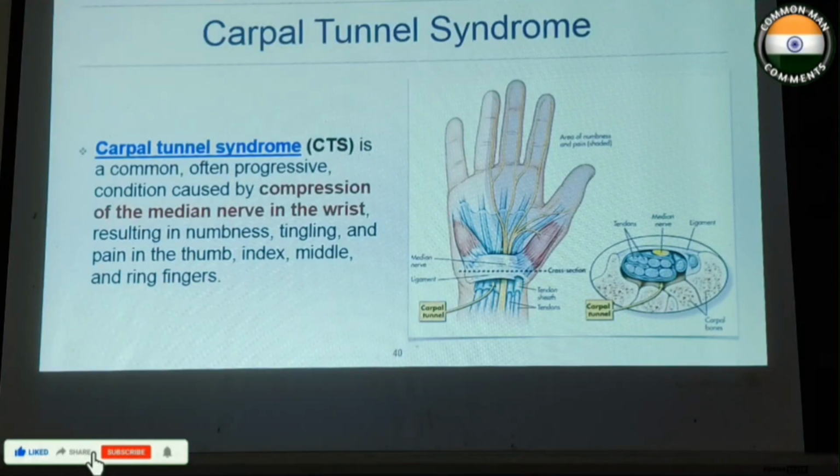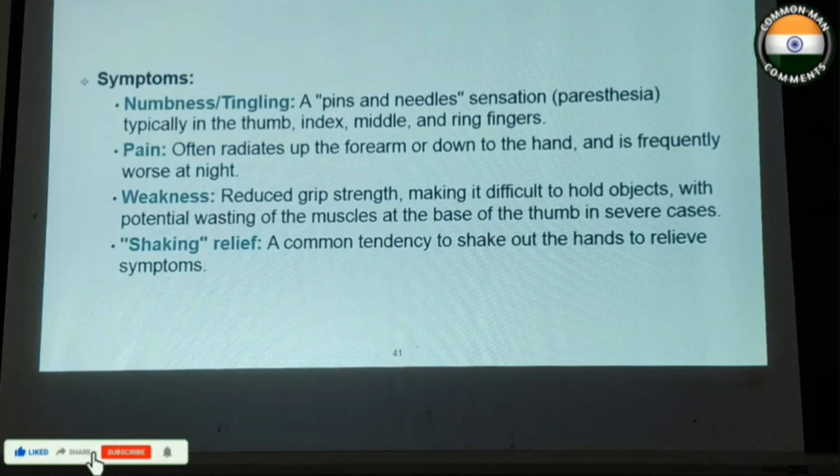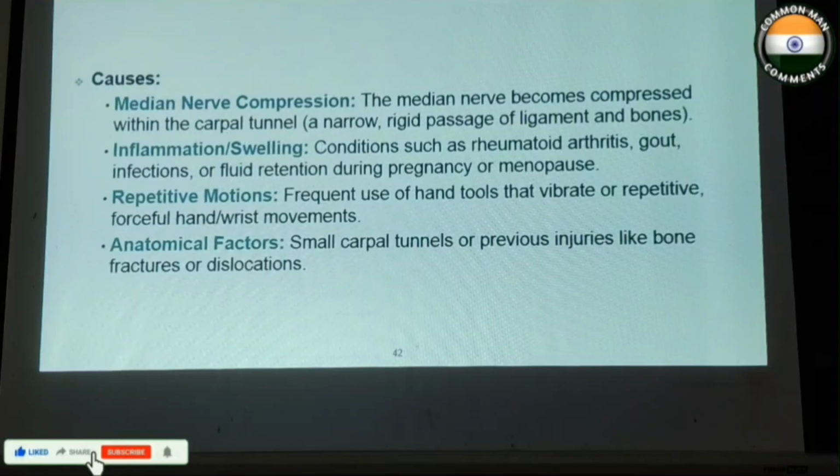So carpal tunnel syndrome is mainly due to compression of the median nerve at the wrist. This is the picture showing the median nerve course, and this is the supply, and this is the part where there is compression, with an area of numbness and pain. Symptoms include numbness, pain, weakness, and on shaking, the patient will have relief. So the patient will try to shake the hand whenever he feels it.